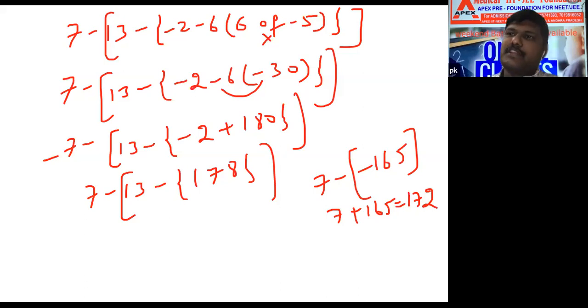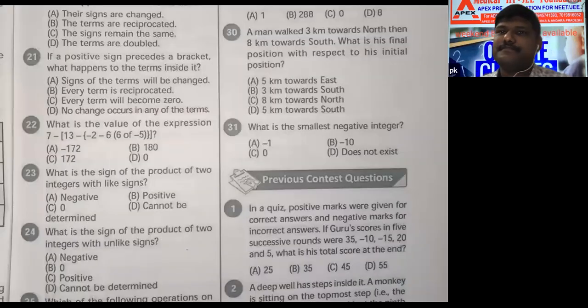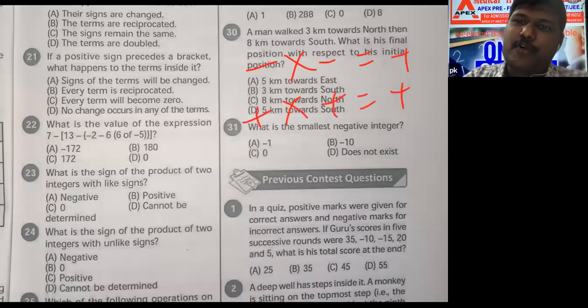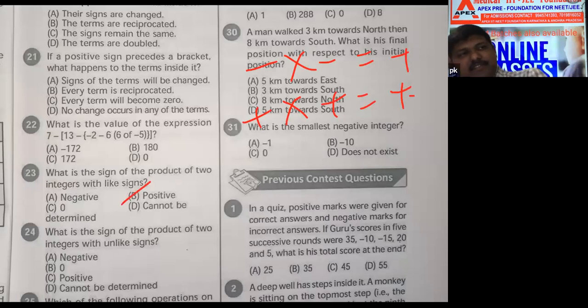Can you show the question? Yes, definitely I can show the question. Question number 23. What is the sign of the product of two integers with like sign? Like sign means same, you will get the product. Minus into minus is equal to plus. Plus into plus is equal to plus. Always you are getting positive. Same model question we discussed in integers. That time also I said positive.